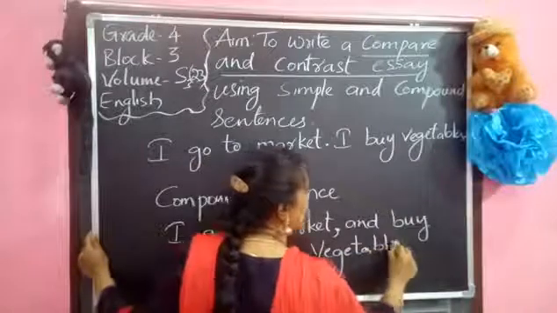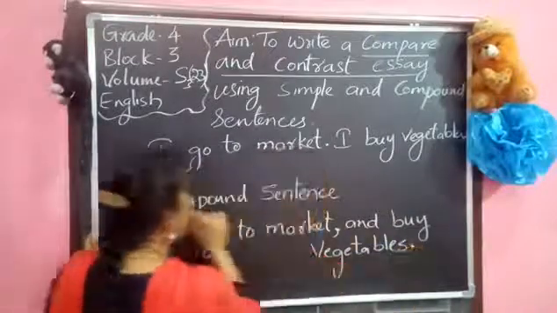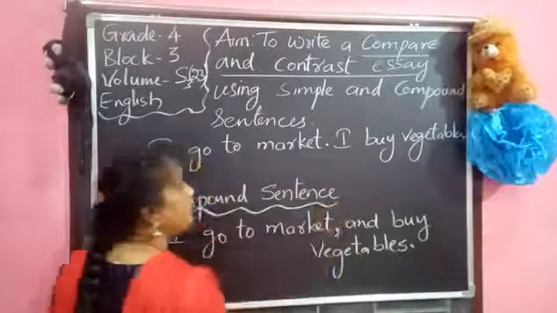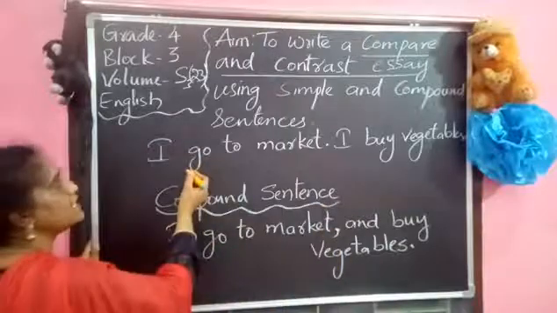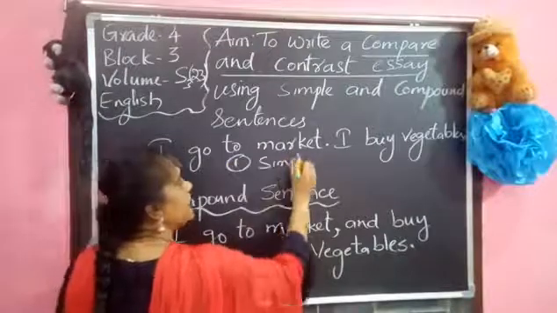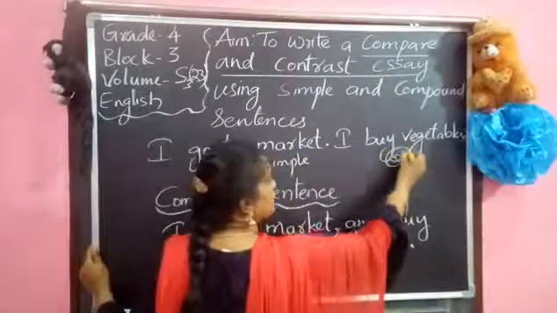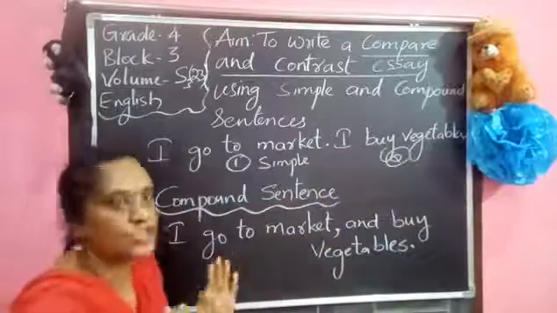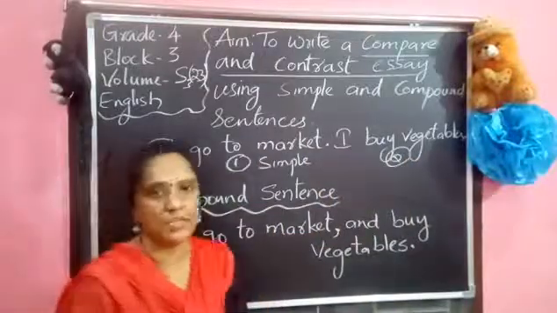Now here it became a big sentence. So now it became a compound sentence. And these are two simple sentences. So one simple sentence and this is the second simple sentence. So two simple sentences we joined and made a compound sentence.